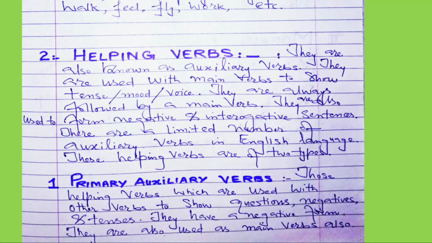That means we can change the verb in negative form. They are also used as main verbs also. This is a very important point. These primary auxiliary verbs, there are only 3 primary auxiliary verbs. I will discuss this later.